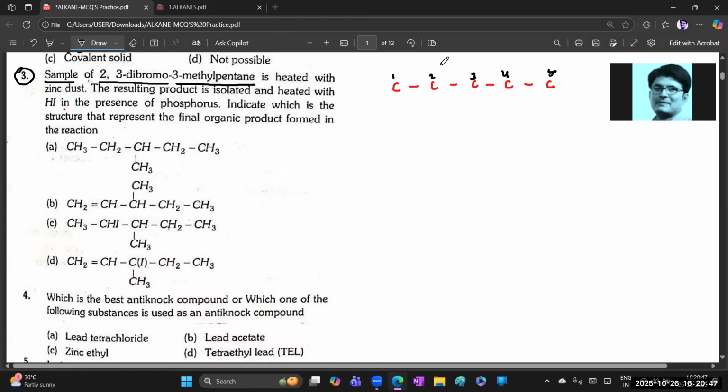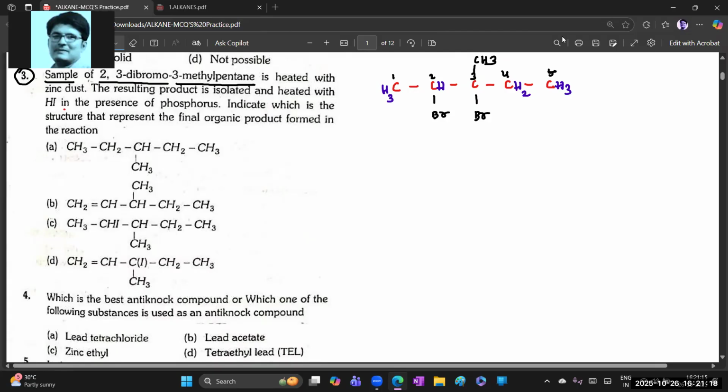On the second and the third carbon, two bromines should be attached. Second carbon and the third carbon, two bromines. And on the third carbon, a methyl should be there. Let's say on the third carbon, one methyl. See, now get the balancing by keeping the hydrogens. 3, 1, 2, 3 means only one hydrogen. 1, 2, 3, 4, so no need to keep a hydrogen. Here two hydrogens and here three hydrogens. Okay, guys, clear? Chala. Now it is heated.